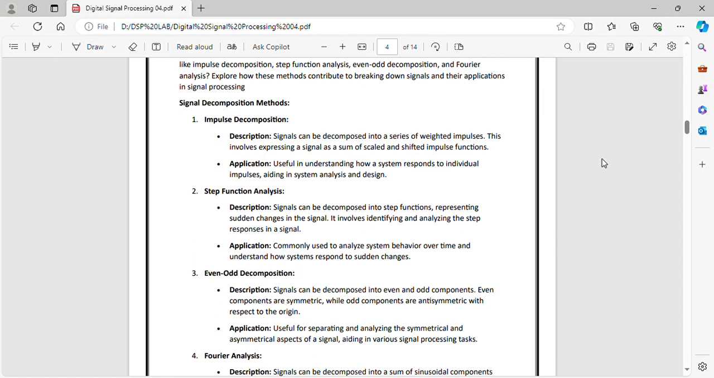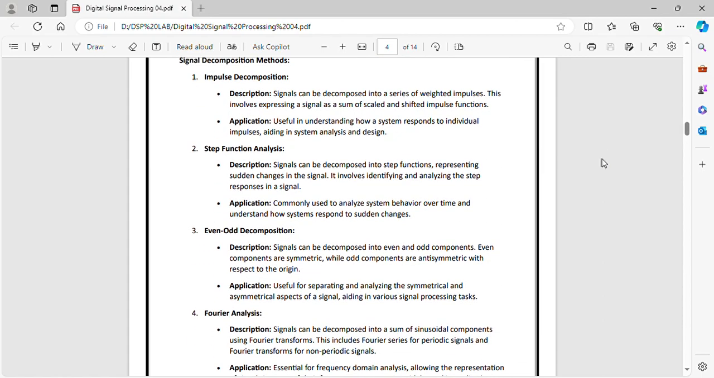Even-odd decomposition. The description is that signals can be decomposed into even and odd components. Even components are symmetric, while odd components are antisymmetric with respect to the origin. The application is useful for separating and analyzing the symmetrical and asymmetrical aspects of a signal.